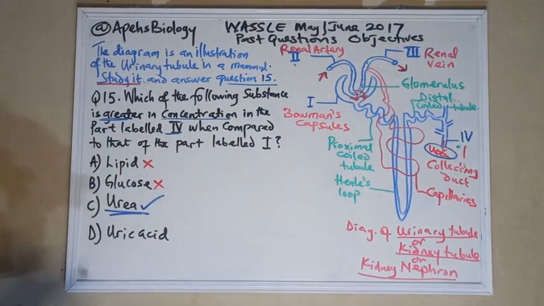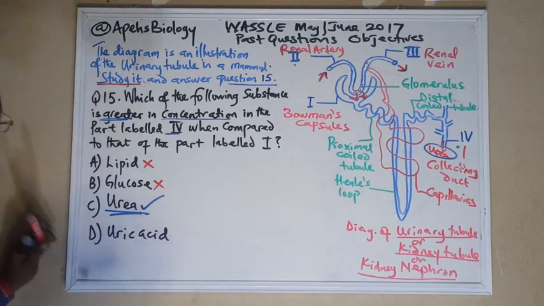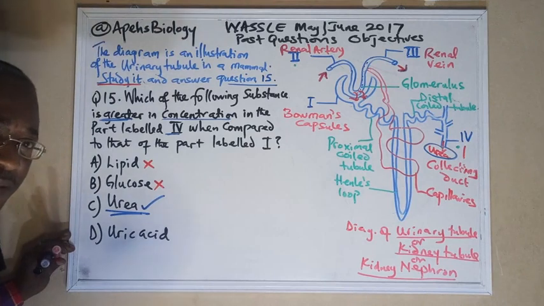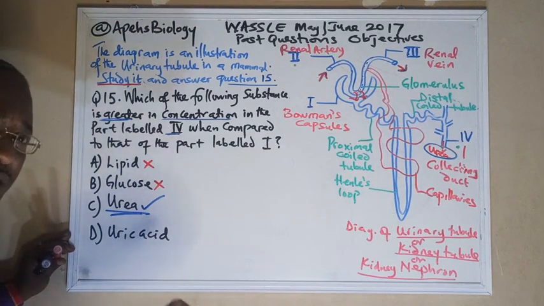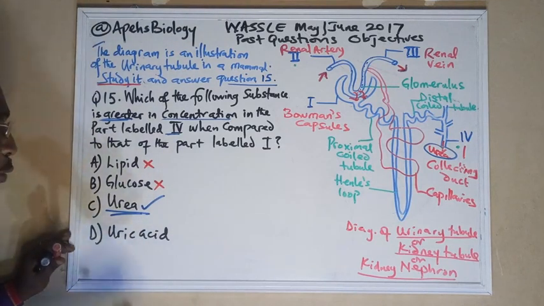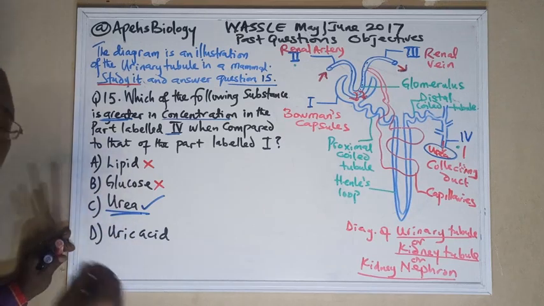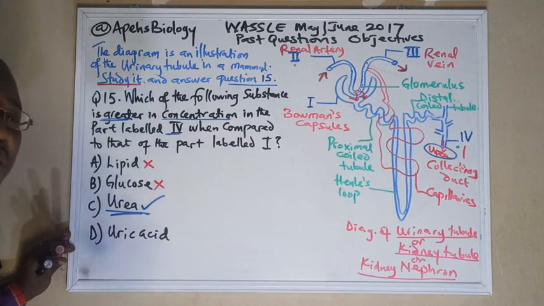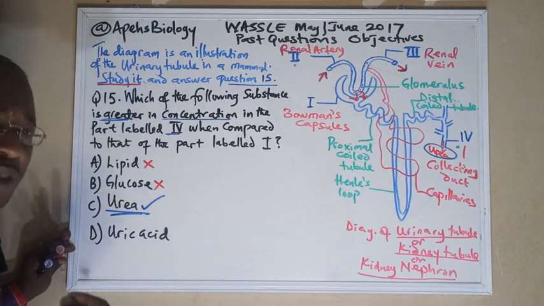Is it going to be uric acid? The answer definitely is no, because uric acid is a solid crystal formed from accumulation of too much urea in the body. Uric acid is commonly produced by animals such as insects, which excrete it as crystals.